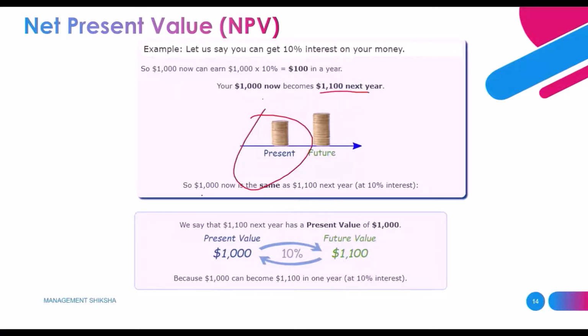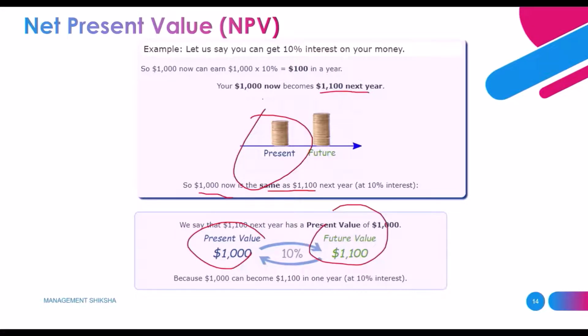So here the $1,000 now has the same value as $1,100 in the next year.